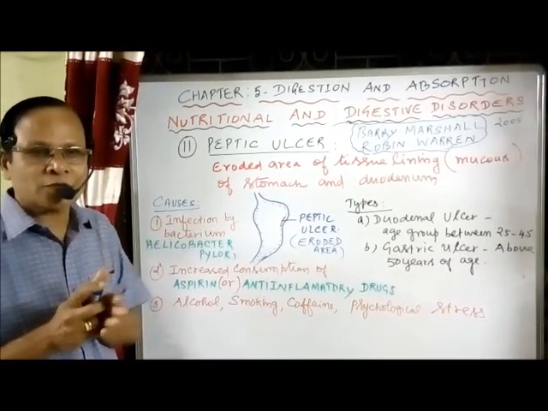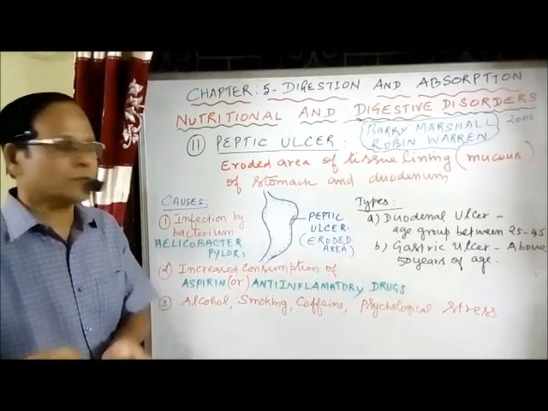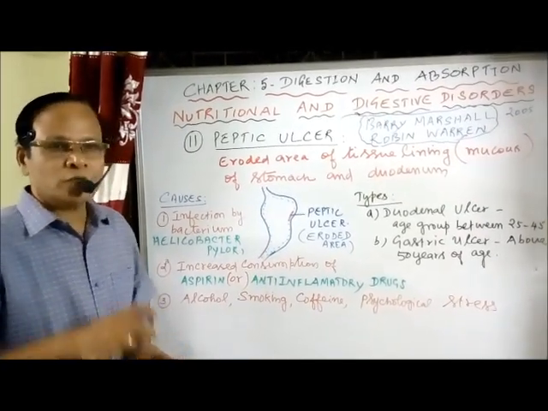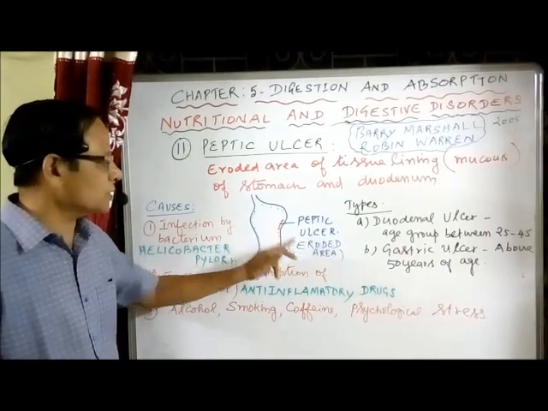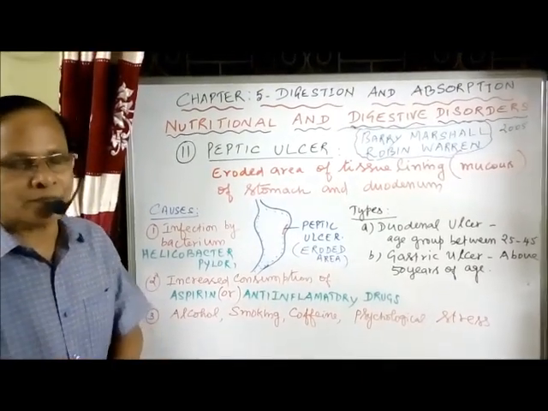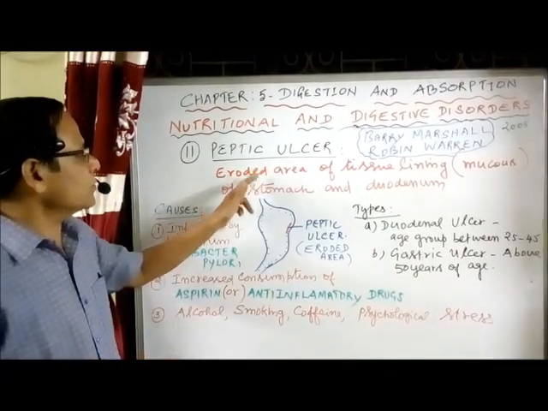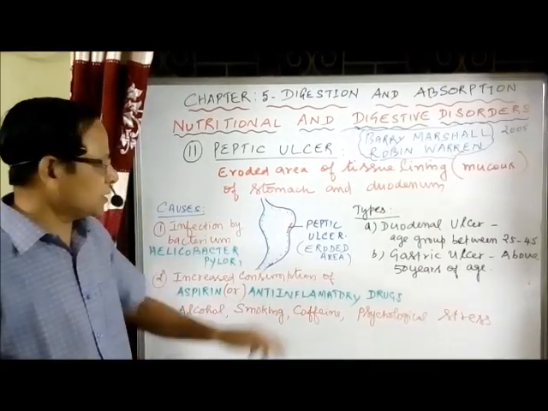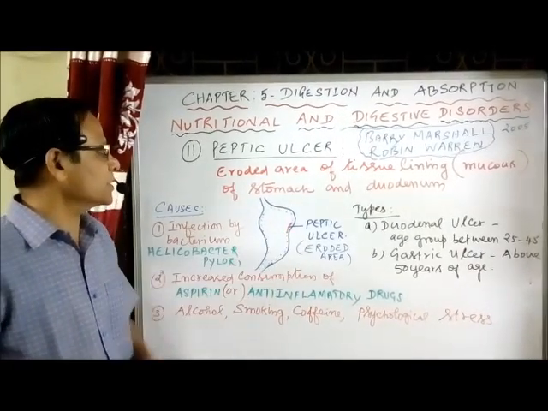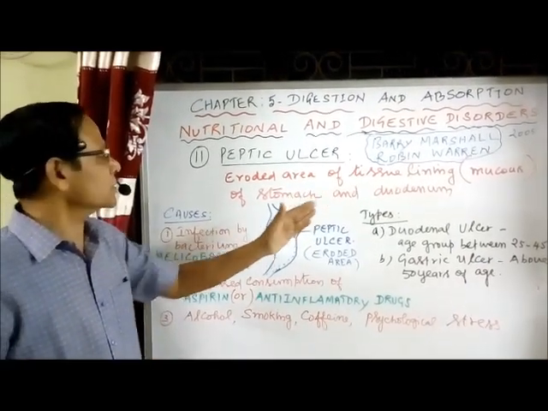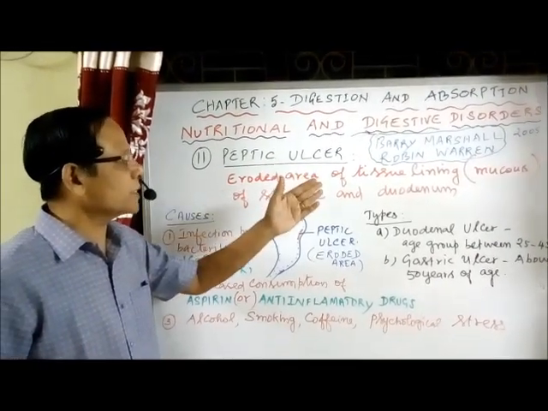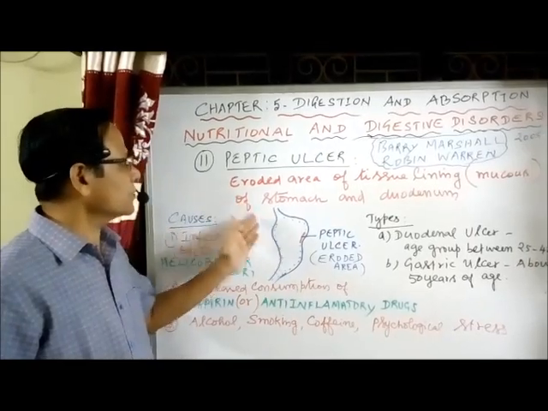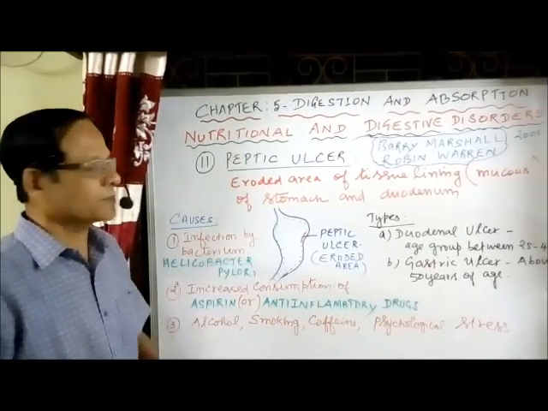If the stomach is empty for a long time, increased concentration of hydrochloric acid occurs, which causes the erosion of a particular part of the mucus layer of the stomach or duodenum. So, the eroded area of tissue lining, that is nothing but the mucus, of the stomach and duodenum is called peptic ulcer.